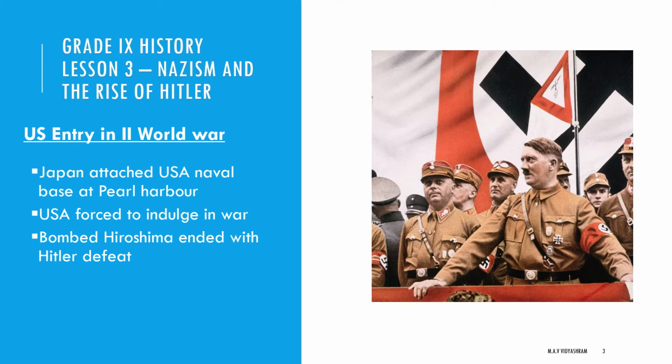Next, we have to see US entry in the Second World War. What happened? Japan had started occupying French Indochina and was planning an attack on the US naval base in the Pacific. So Japan extended its support to Hitler and bombed the US base at Pearl Harbor. This was the incident that forced the US into the war, because their naval base was attacked by Japan.